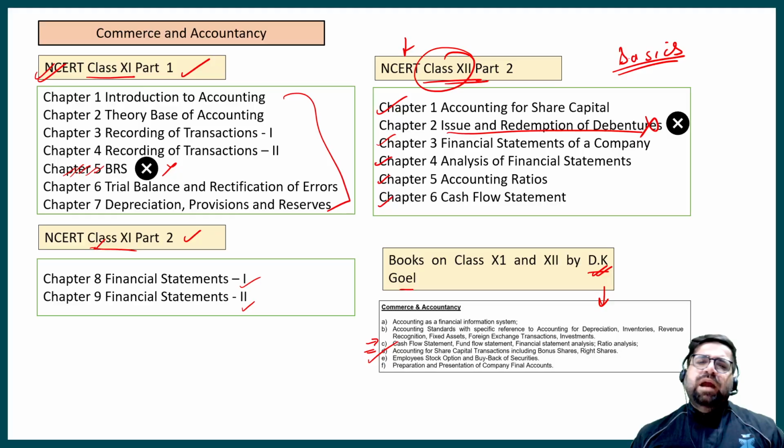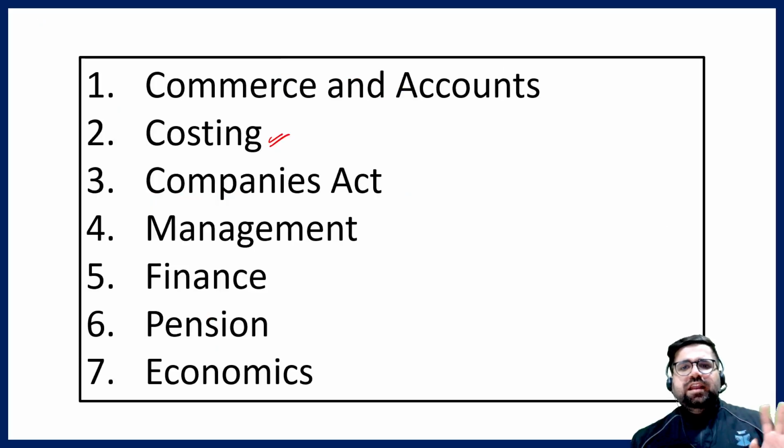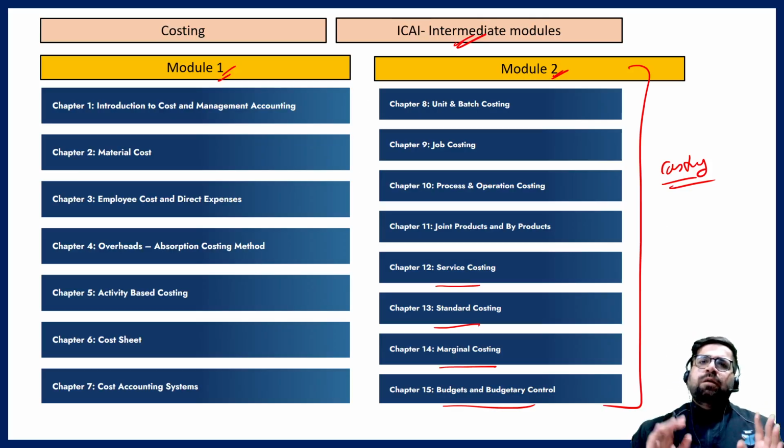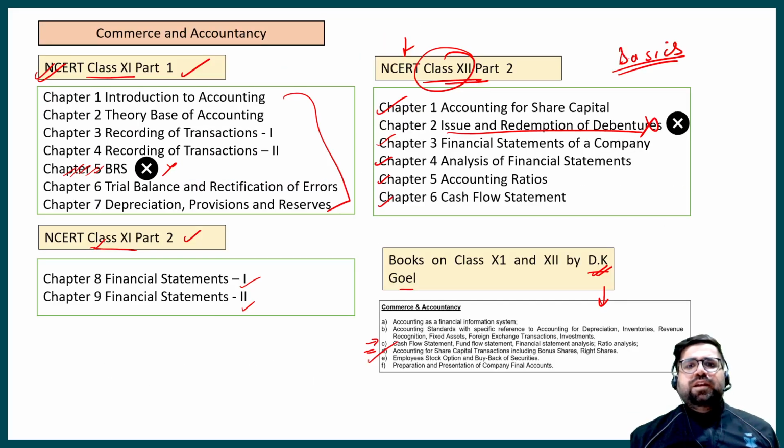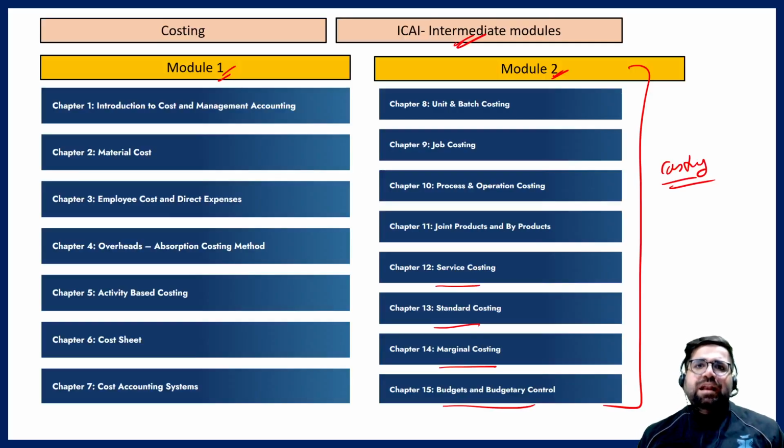And yes, this might look very bulky for you right now, that I have to go for NCERT and I have to go on the ICAI website, but don't worry, Rome was not built in a day. You still have a lot of time with you, because the exam is in the month of September, right? So you still have a healthy 60 days. And yes, NCERT can be done in 20 days. Likewise, costing can be done in another 10 to 15 days. So things will take some time, but it is a benefit for you only, right? Slow and steady wins the race.